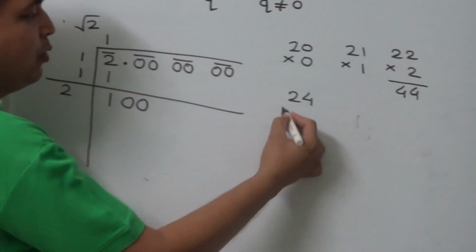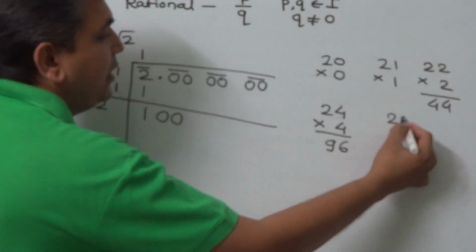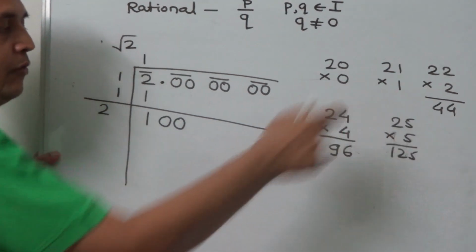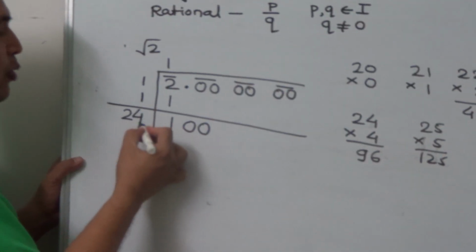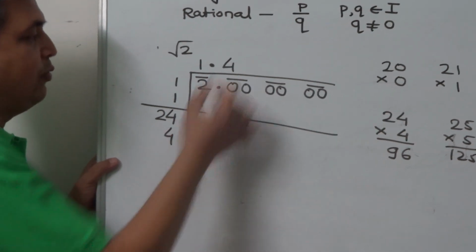If we say 24 into 4 is 96 and 25 into 5 is 125. This is a bigger number. We do not want this. So we write 4. After decimal point, write 4. And we have to write this 4 3 times.